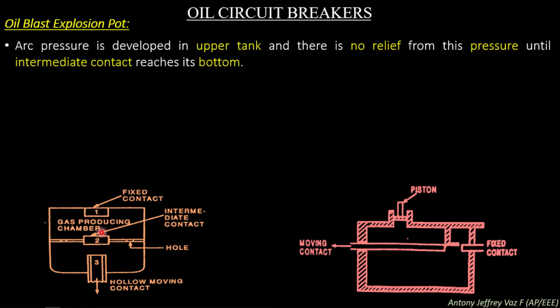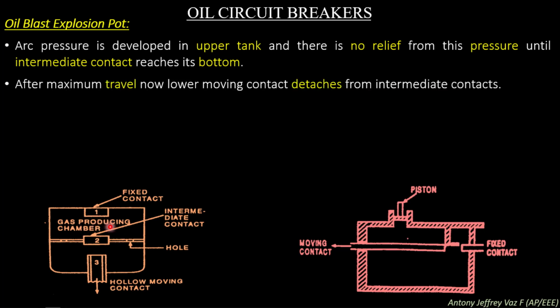Till the intermediate contact moves to the downward position, the pressure created remains inside chamber 1 itself. So this high pressure which is created by the arc remains in chamber 1 itself. This high pressure will help to interrupt the arc in chamber 1.